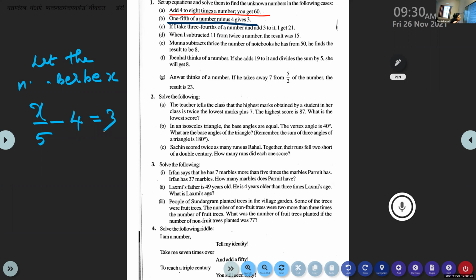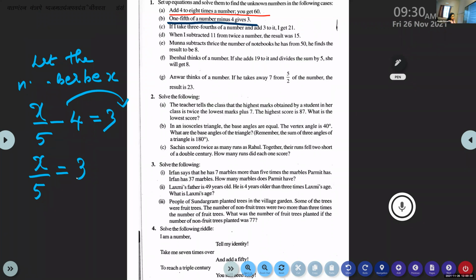Which number will you separate or transpose first? 4. Because it is totally apart from that variable, isn't it? So we will transpose 4 to this side. x by 5 on the left hand side is equal to 3, which is already there. You cannot shift it. Then 4 you shift to the right side.